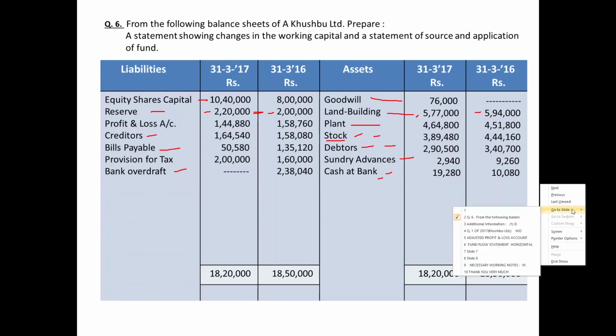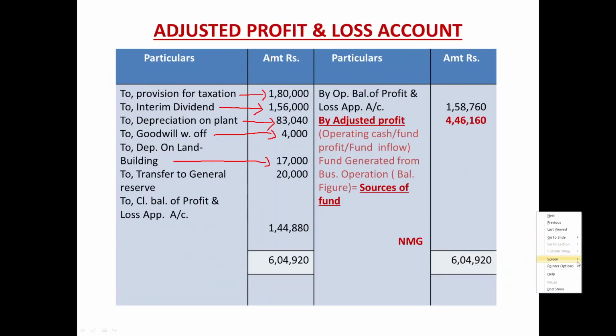But it's a non-cash item, and being a non-cash item, it should be added back in the current year's profit once again by reporting it on the left hand side, plus side of adjusted profit and loss account, transferred to general reserve 20,000.